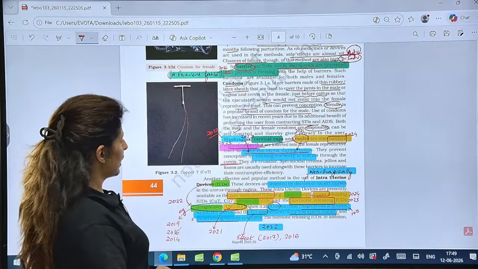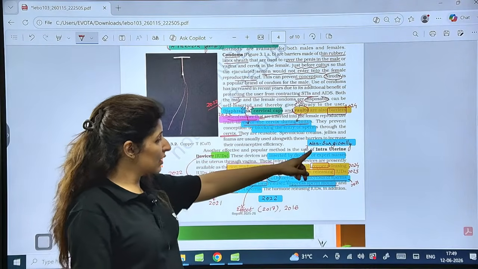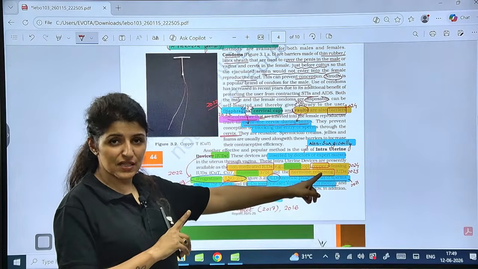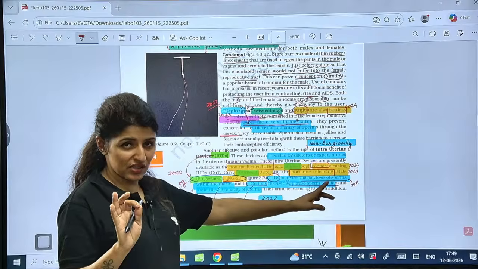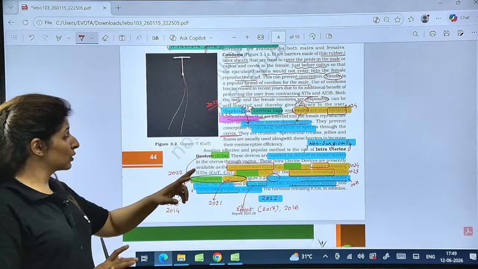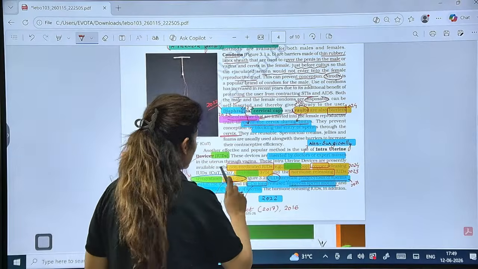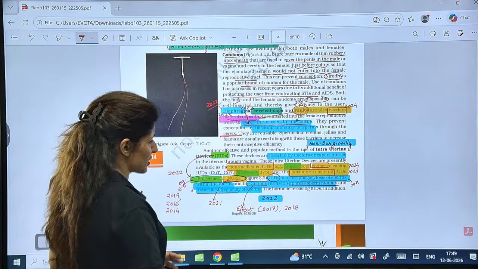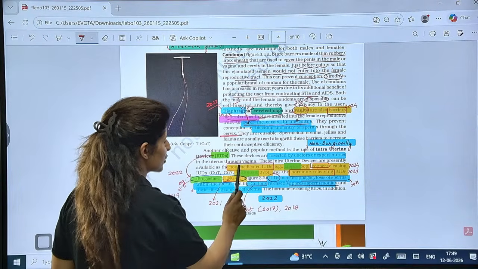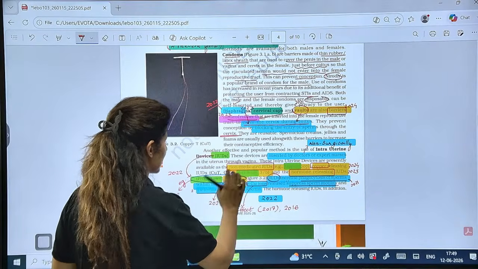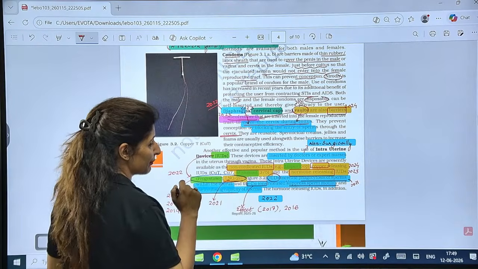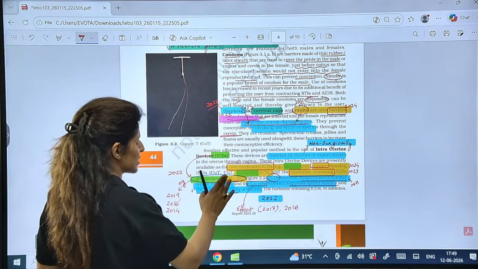Are these points clear? Now, another effective popular method is use of intrauterine devices. They are placed by the doctor. They are not self-inserted, but the insertion is non-surgical. That is the point. So, inserted by doctor or experts non-surgically into the uterus through vagina. And there are 3 types of IUDs. See, there are so many questions asked around IUDs. Lippes loop, copper releasing IUDs. Lippes loop is a non-medicated one, also known as inert IUDs. Copper releasing examples, CuT, copper T, copper 7 and multiload 375. And the hormone releasing IUD, Progestasert, LNG-20.